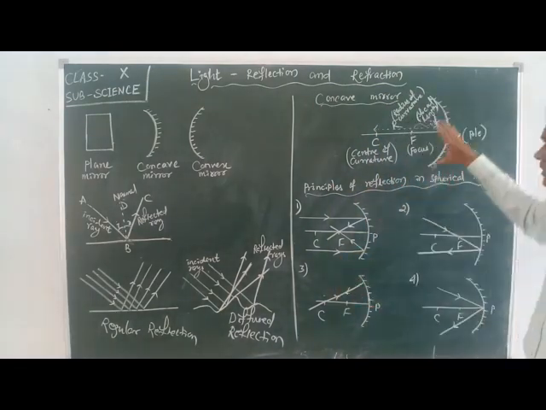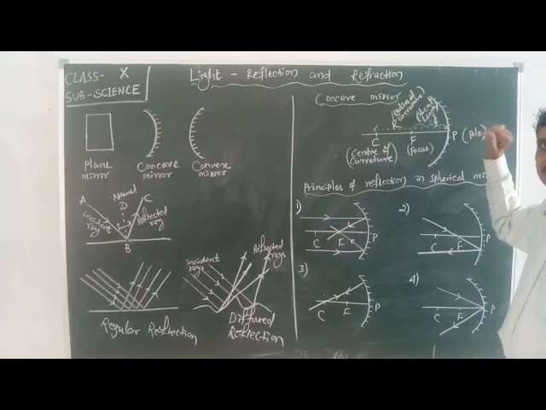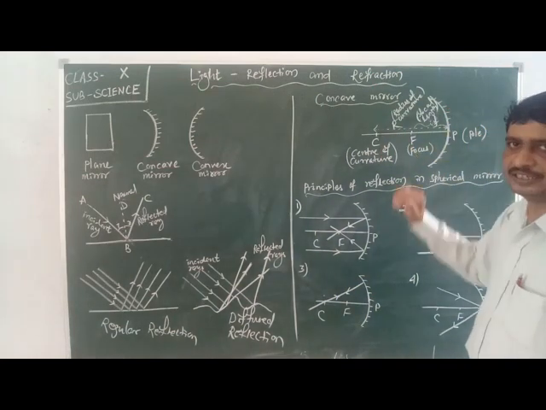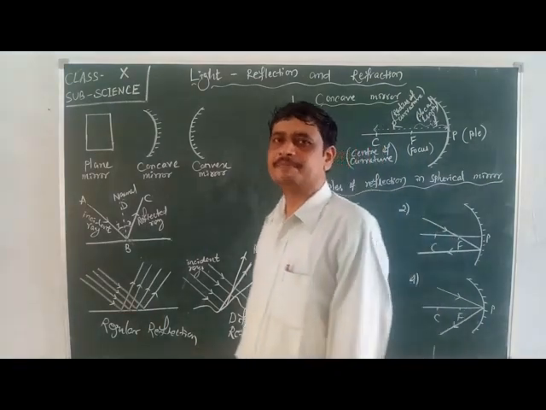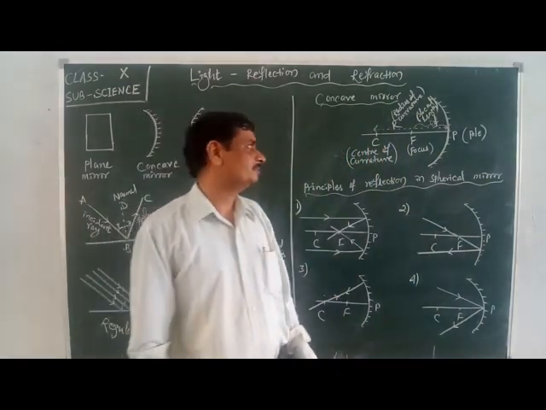So the length PC is said to be the radius of curvature.